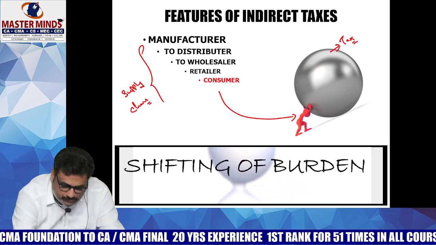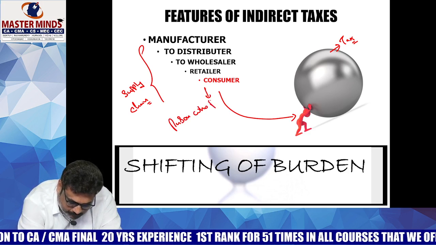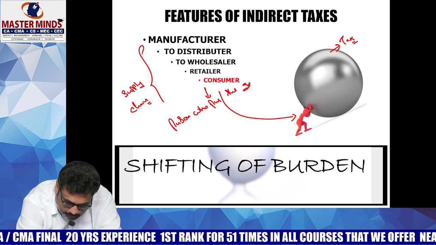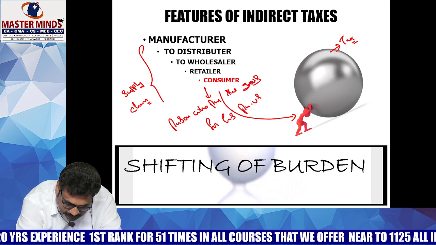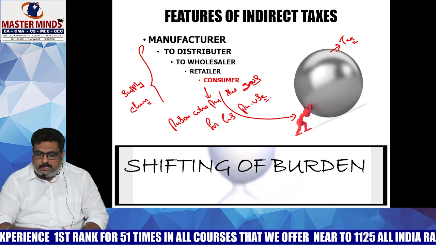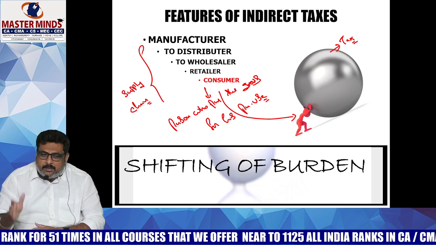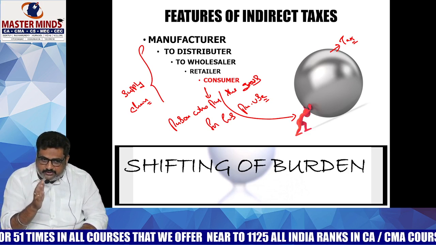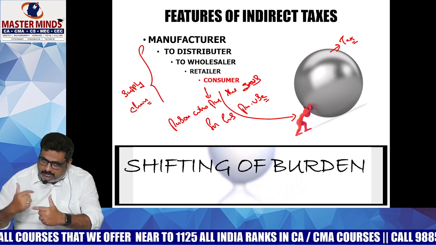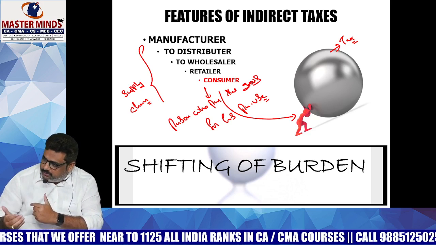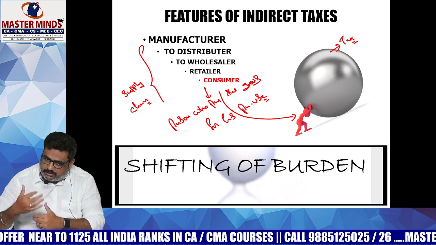A consumer generally means the person who purchases the goods for his personal use. Until the goods reach the hands of the consumer, the tax burden will be shifted from one person to another, like manufacturer to distributor, distributor to wholesaler, wholesaler to retailer, and retailer to consumer.